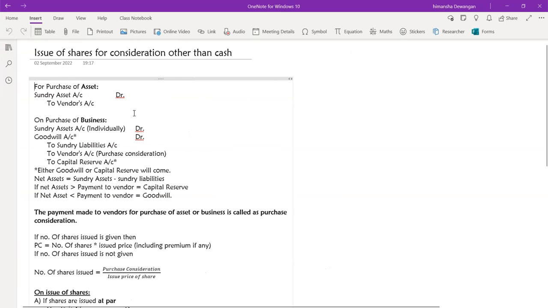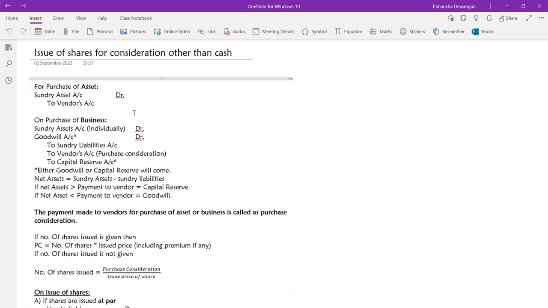Issue of shares for consideration other than cash. So this is kind of a barter system only. Usually we issue our shares and we receive the money, but instead of issuing your shares and receiving the money, the company can issue the shares for any asset. Like you might purchase any asset for credit, and instead of paying them in cash, we actually are making the payment by issuing the shares.